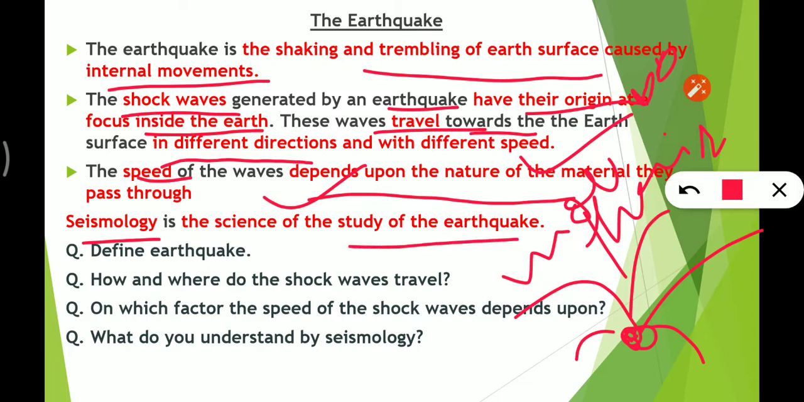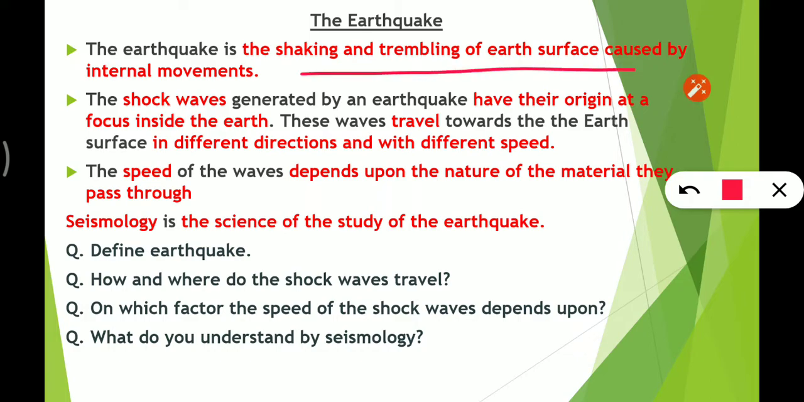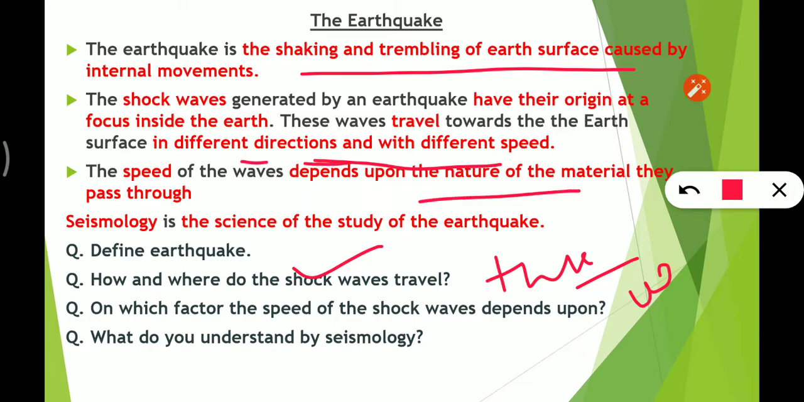Now the question that you have to attempt: define earthquake. Earthquake is the shaking and trembling of the earth's surface caused by internal movements. How and where do the shock waves travel? They travel towards the earth's surface in different directions and at different speeds.